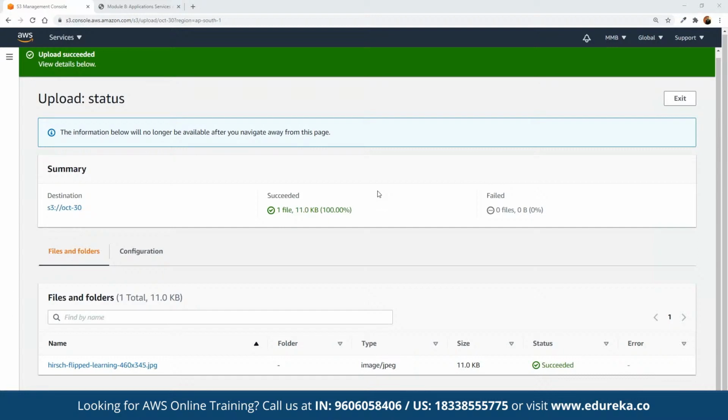So after a while, we would be receiving an email into our inbox once the entire notification is going to be processed by Lambda. So we may have to wait for a couple of seconds, and then we would be able to see an email is going to be received by the Lambda service.